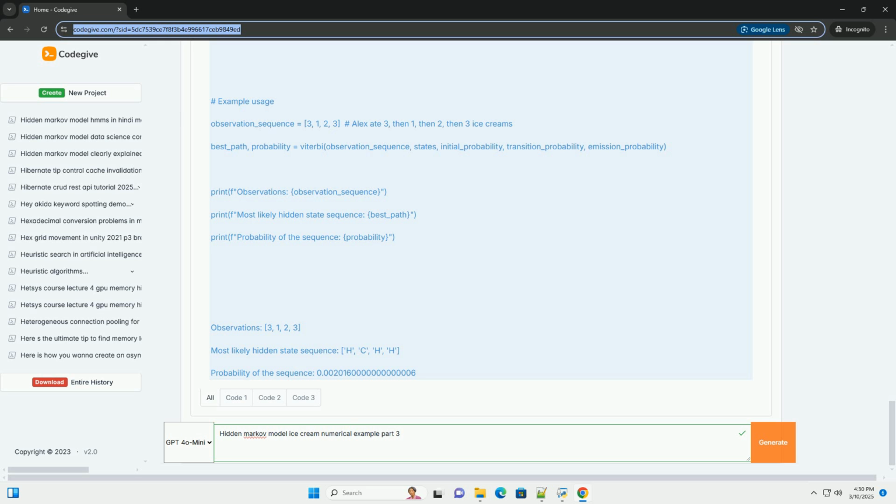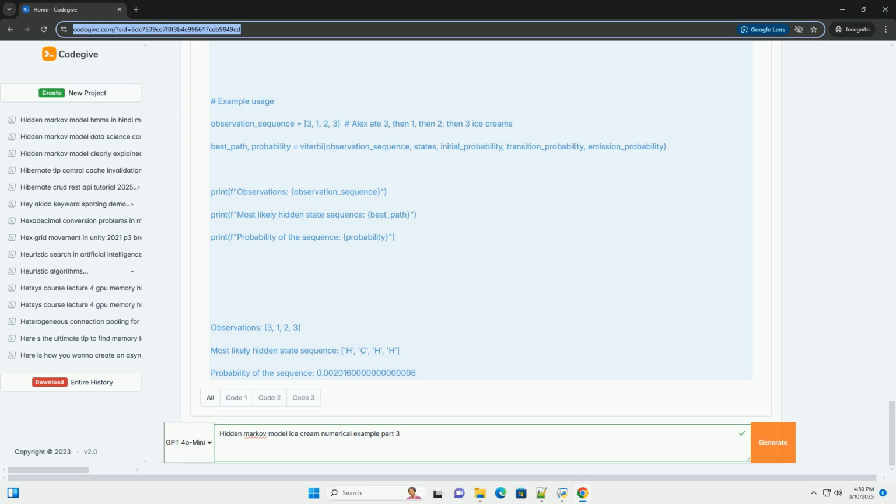How to run the code. 1. Save: save the code as a Python file, for example viterbi_icecream.py. 2. Run: open a terminal or command prompt, navigate to the directory where you saved the file, and run it using python viterbi_icecream.py.